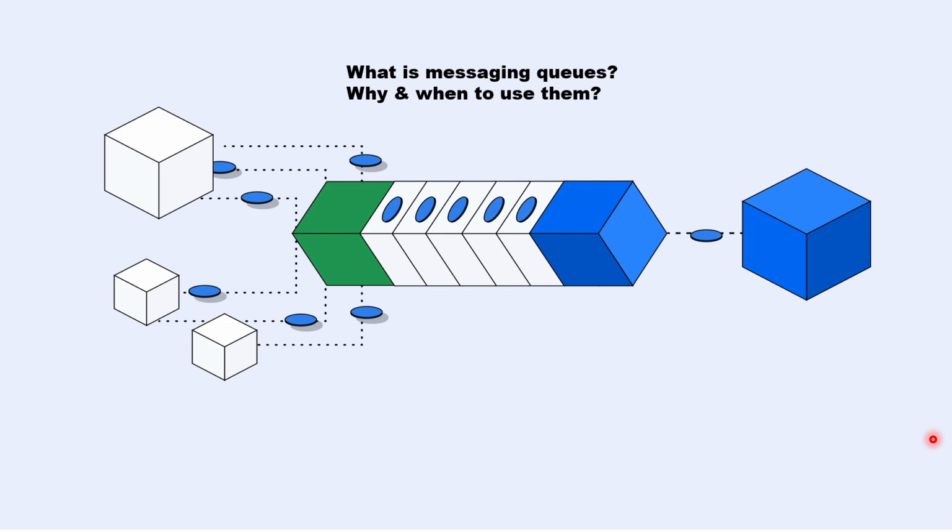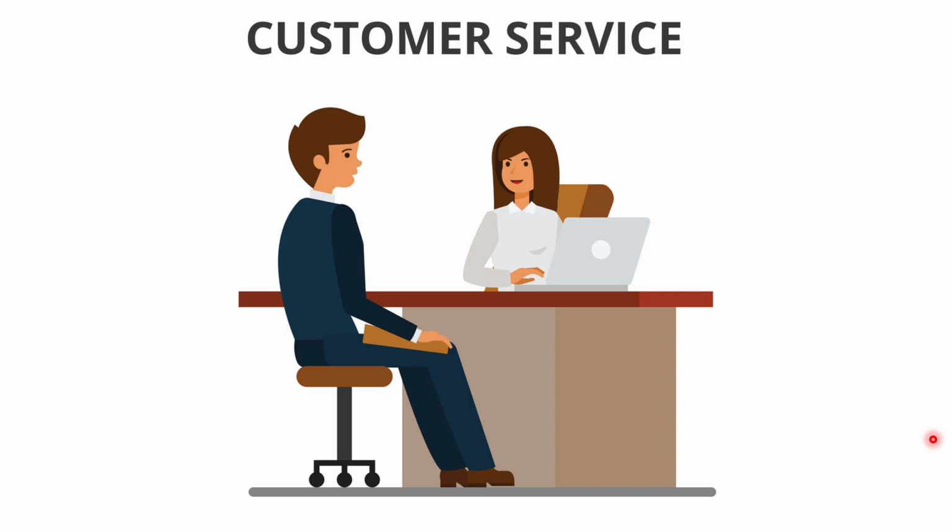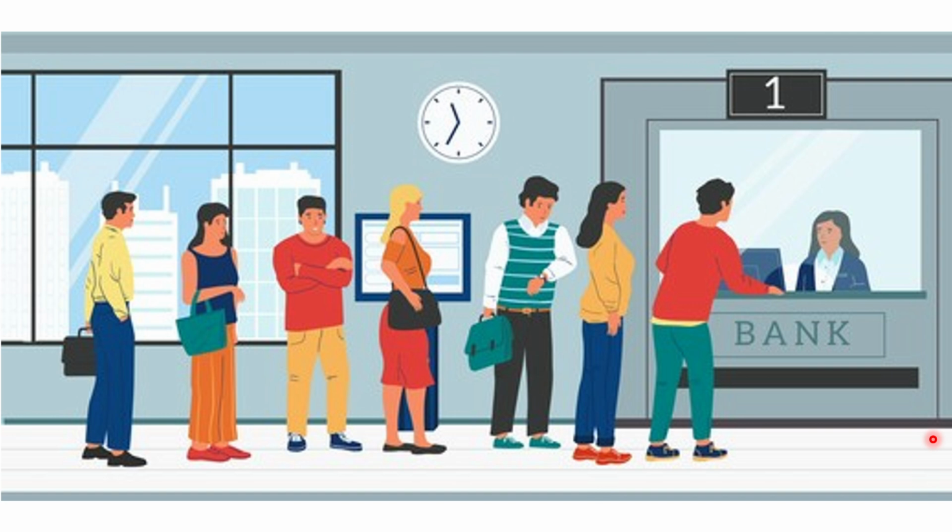Suppose you went to a bank for some banking work, like opening an account or some issues you are having. Definitely you will sync up with the help desk. One agent, one banker, will be there to help you with your queries or your work. If multiple people come at the same time, they will come in a queue. Otherwise they will give tokens.